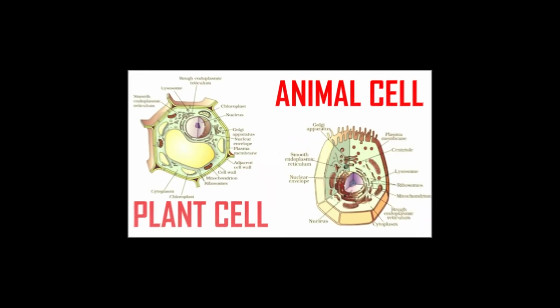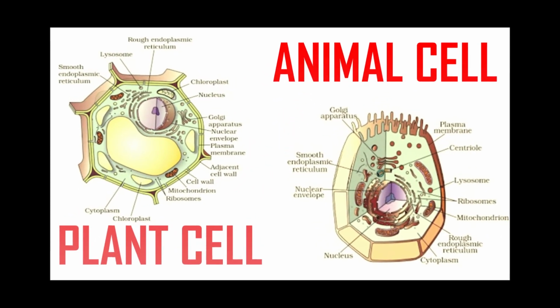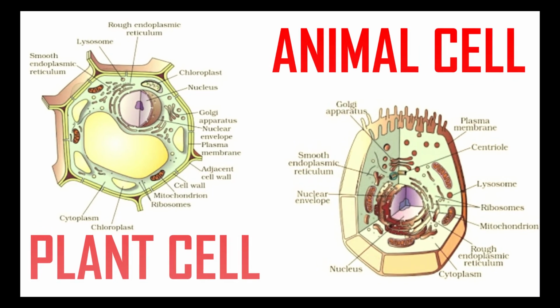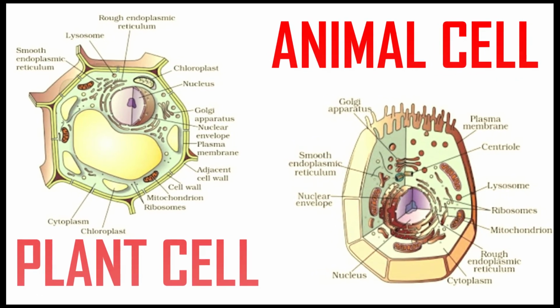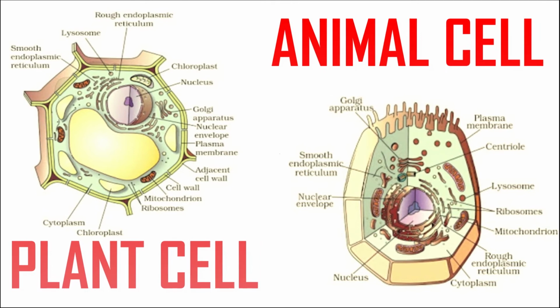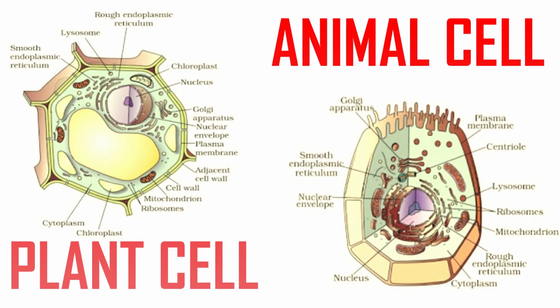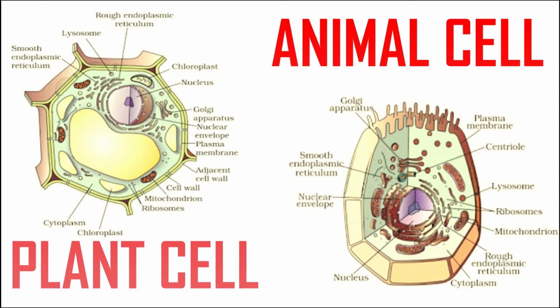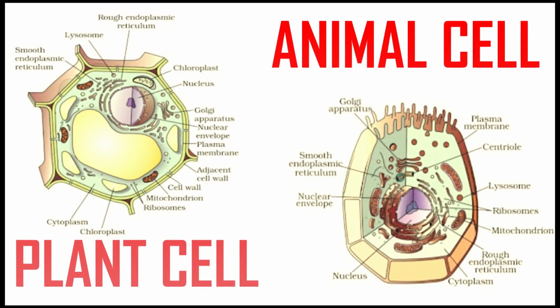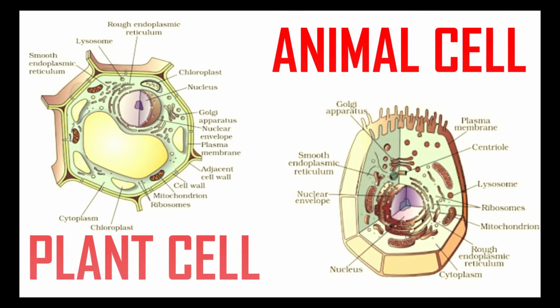Differences between animal cell and plant cell. You can see the structure of animal cell. There are plasma membrane, cytoplasm, nucleus and different cell organelles. They perform different specific functions in the cell.